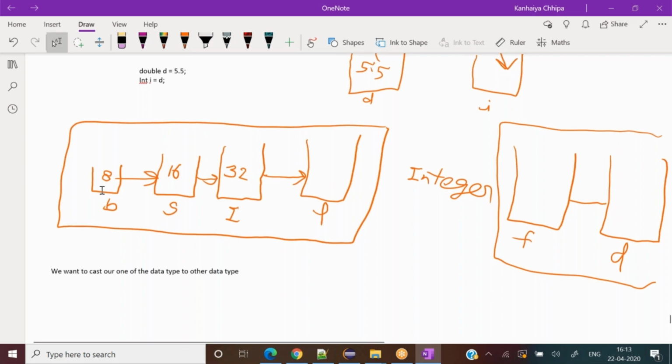If I see the left hand side, the integer family, they are the absolute numbers, natural numbers: byte, short, int, and long. While the right hand side, the diagram I have, are floating point numbers. They are still numbers, but they are floating point or decimal values. So typecasting says it is possible to convert one data type to another, that is absolutely fine, but they must have some relationship, they must be tightly bound with each other.